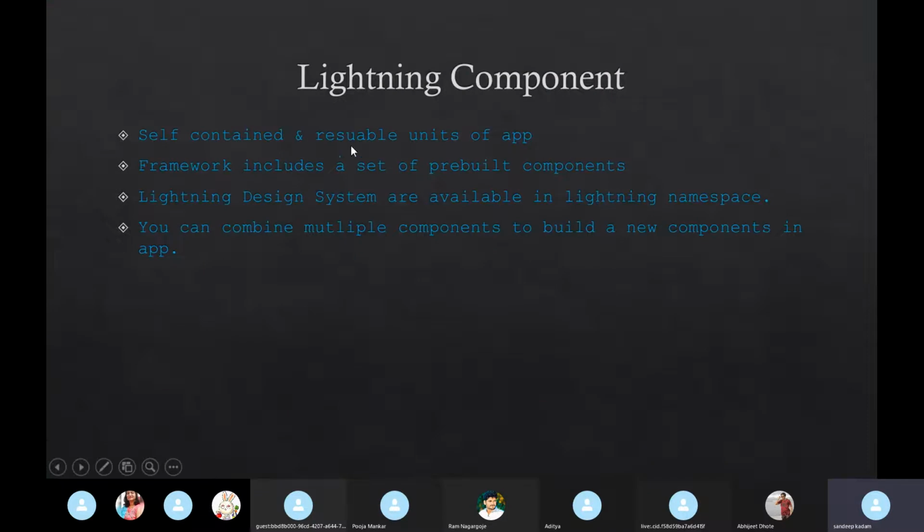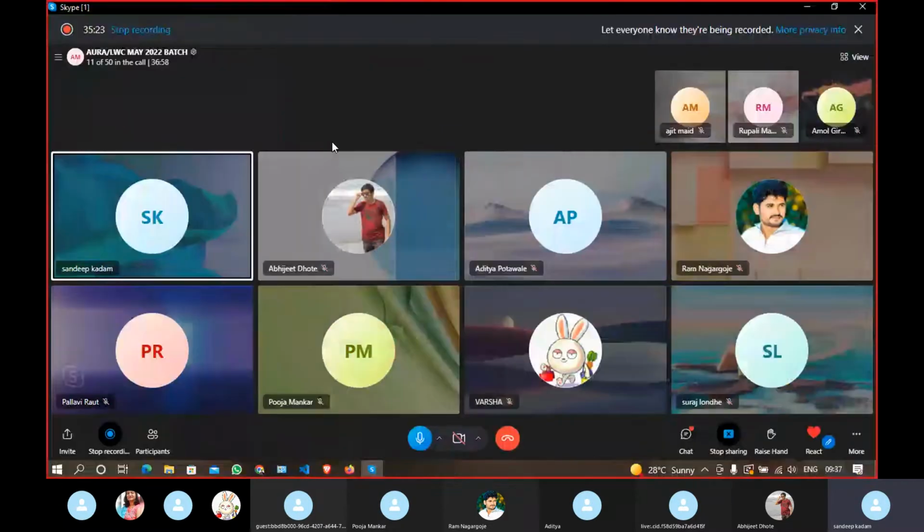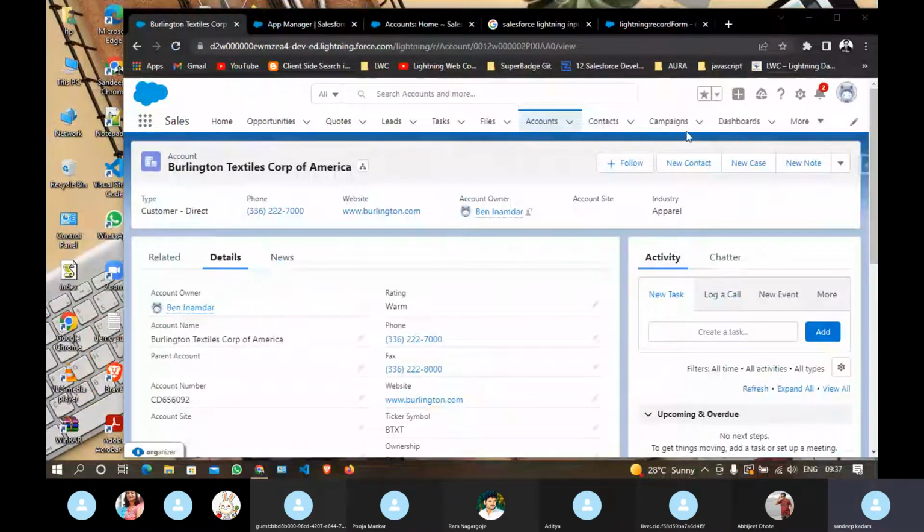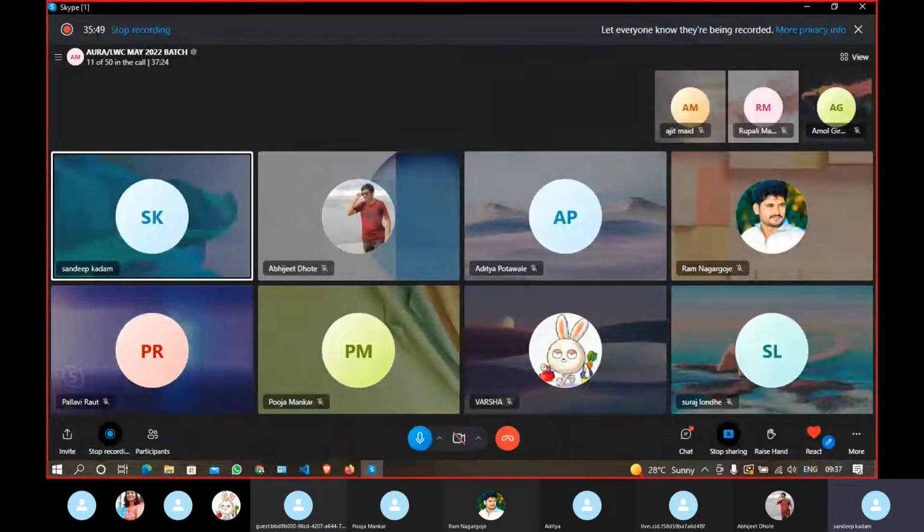So reusable component, I have explained already, means while developing we are going to use multiple components within the same application. Like this one single application, this is one application, this is one component, this is one component. So an application is nothing but the collection of multiple components. That is nothing but your application. So in Aura we are going to develop module by module, and finally we are going to integrate into one application. This way we develop an application.